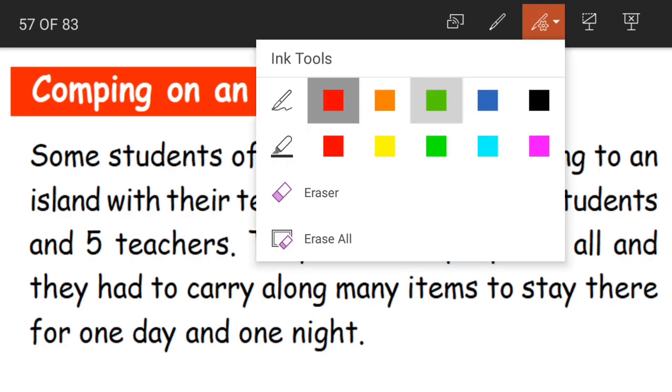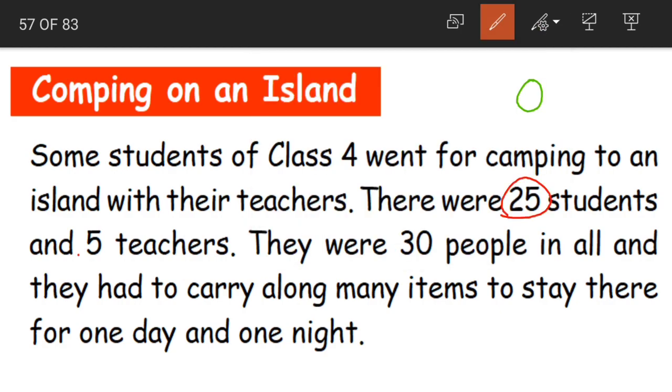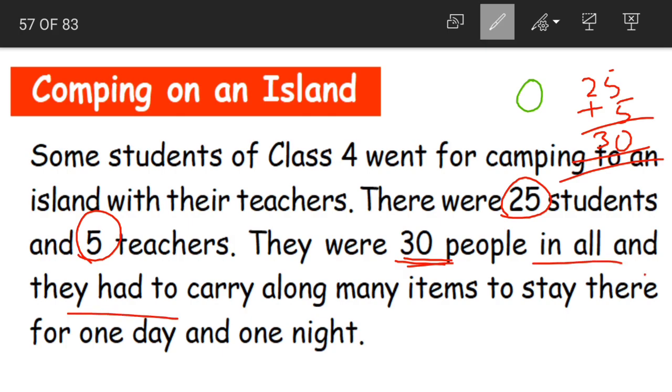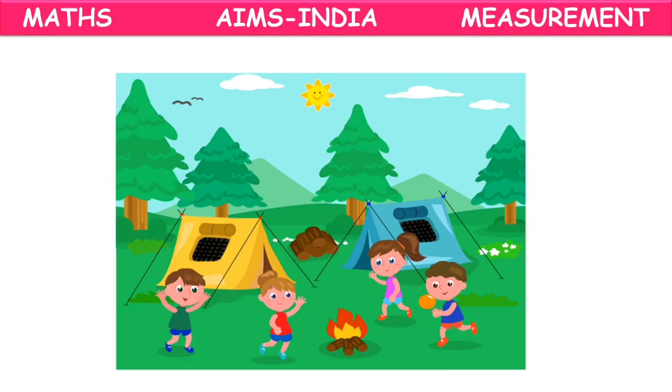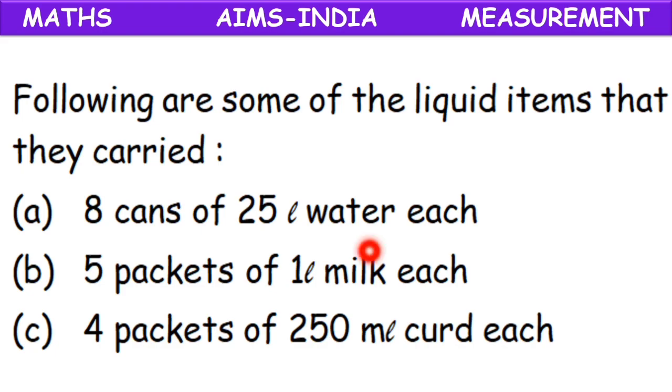What is the number of people that went over there? 25 students and 5 teachers. So in total it would be 25 plus 5 is equal to 30 people. 30 people in all, and they had to carry many items to stay there for one day and one night. So obviously they had to carry many items.